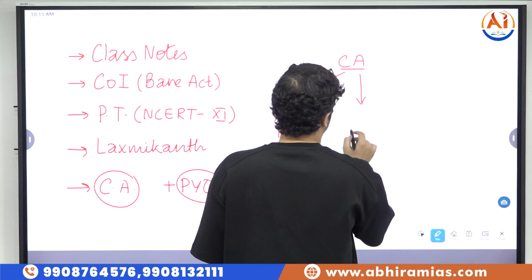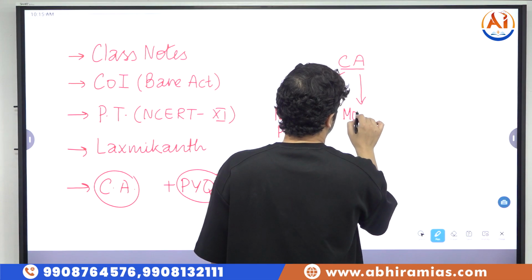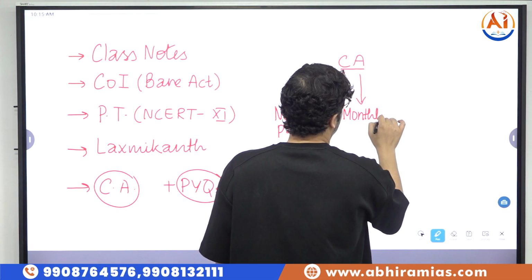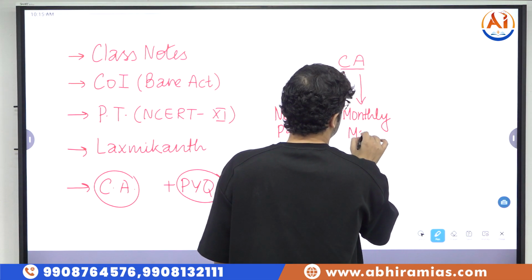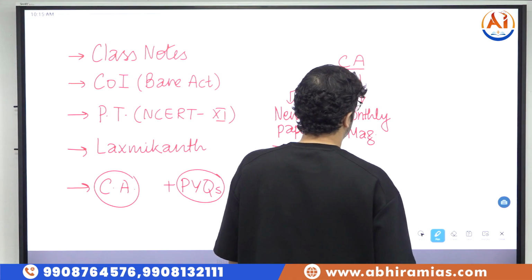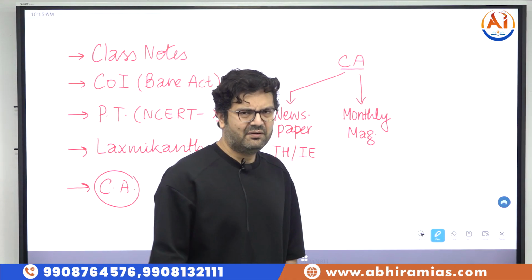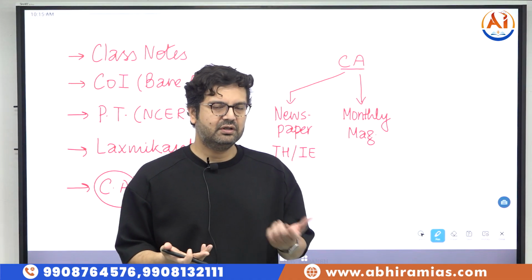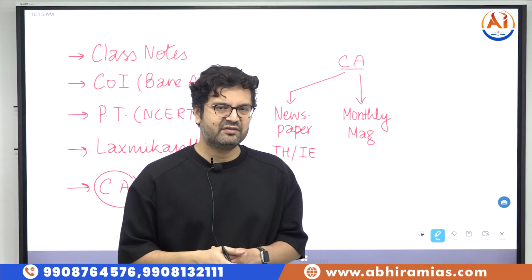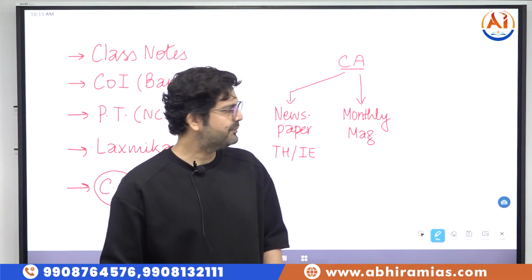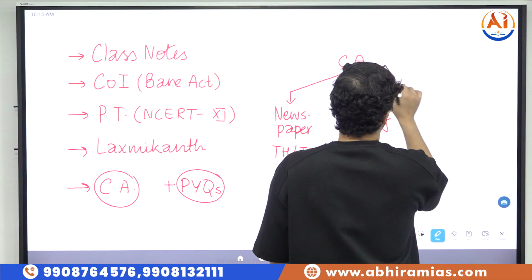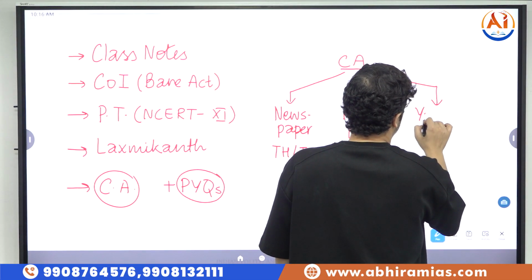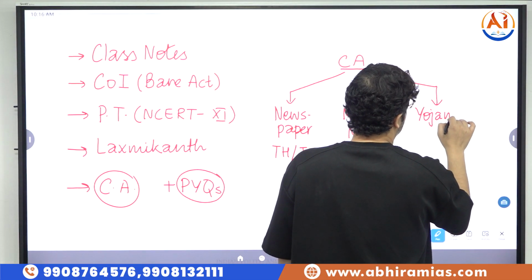Second is, of course, the current affairs monthly magazine of any coaching institute. This would work. Every coaching institute has its monthly magazine. It is a collection of all the data and information of the last 1 month from newspapers and PIB, etc. And third, the Publication Division of Government